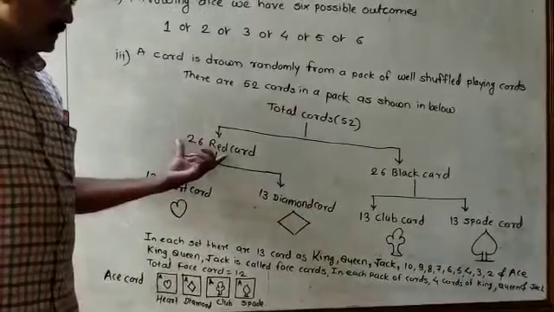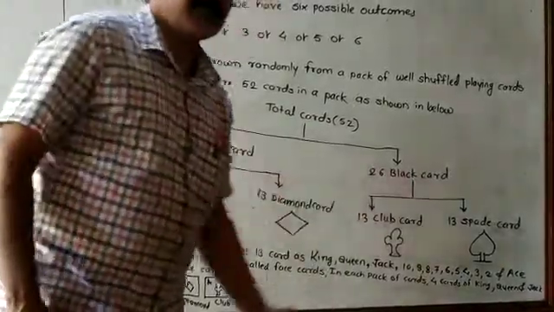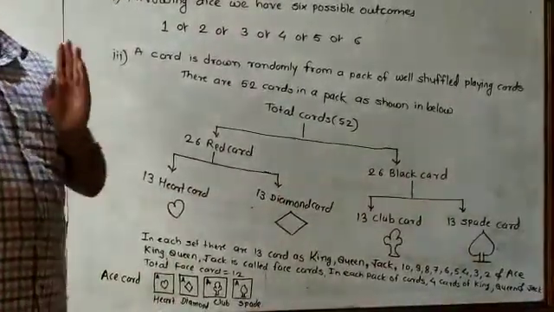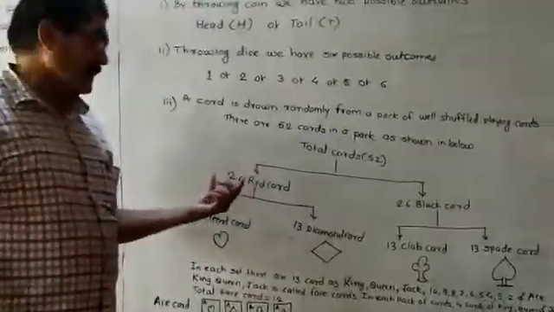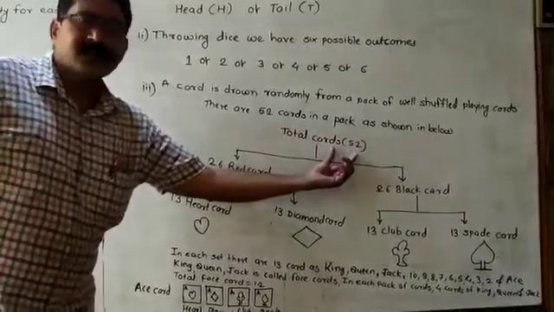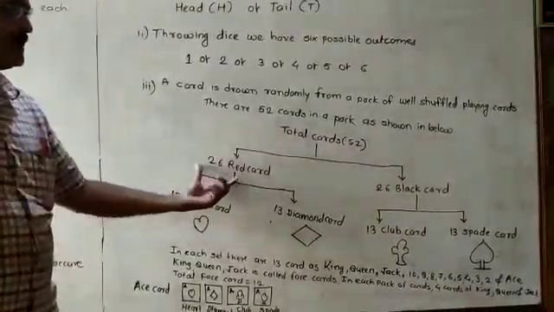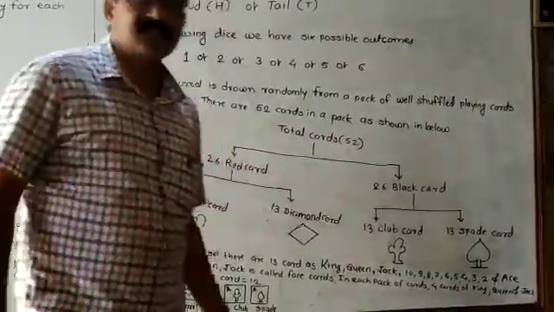In the pack, 26 red cards and 26 black cards are there. You will properly see the color and everything on each card. Within these 52 cards, 26 are red cards and 26 are black cards.